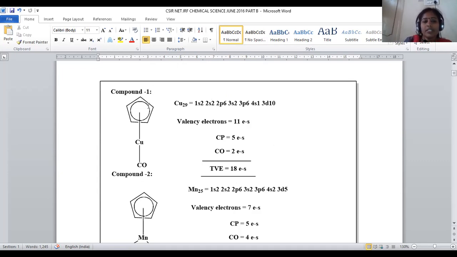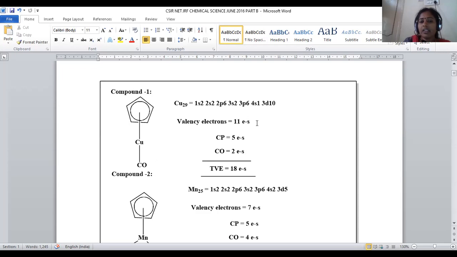Here, first is the copper complex. The copper complex is in contact with a cyclopentadienyl anion on one side, and the other ligand is a carbonyl group. We already know the cyclopentadienyl anion is able to give 5 electrons and the carbonyl group contributes 2 electrons to the complex. In order to count the total valency electrons, we have to consider the electrons present on the copper and on the surrounding ligands. Copper, atomic number 29, has outer valency shell configuration 4s1 3d10, meaning a total of 11 electrons in its valency shell.